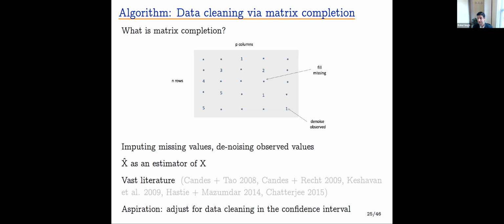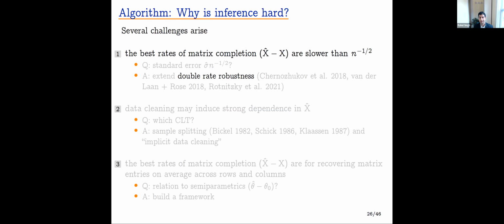There's a vast literature on matrix completion, and our aspiration is to do this automatic data cleaning, which is very agnostic about the noise, and then adjust for the data cleaning in the confidence interval. But this is hard to do. Several challenges arise. The first challenge is that the best rates of matrix completion are actually slower than n to the minus a half. So how could we possibly do causal inference with a standard error of order n to the minus a half? And our answer will be to aim to extend double rate robustness, which motivates us to use the W robust moment.